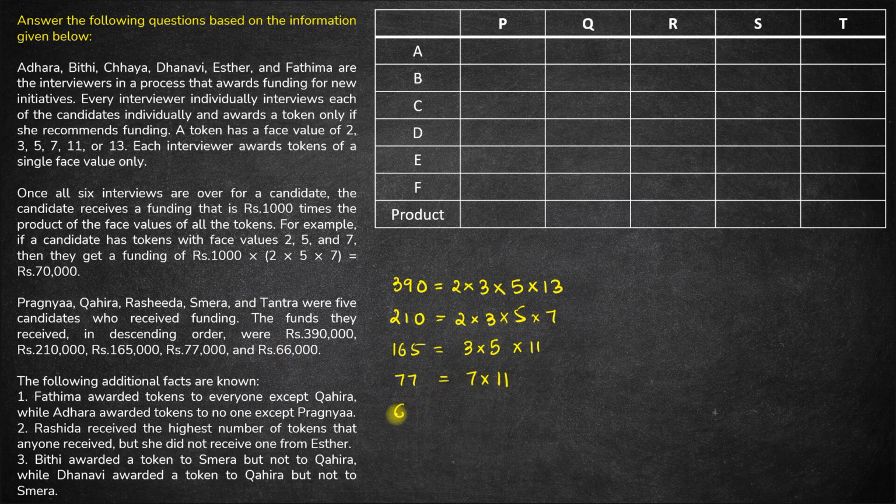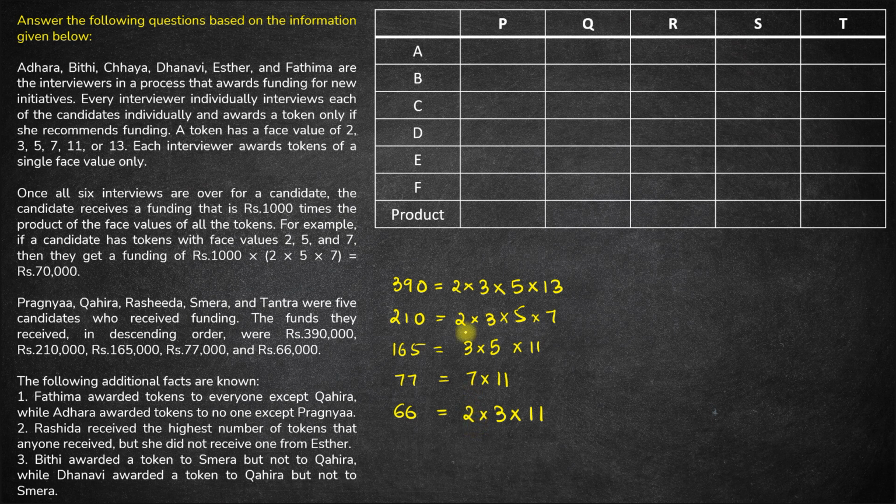And then you have 66. 66 can be broken down as 6 into 11, but we need only prime numbers, so 6 can be broken as 2 into 3. So this becomes 2 into 3 into 11. Whoever got a funding of 66,000 must have had a total product of tokens as 66, and that means he receives 3 tokens of 2, 3 and 11.